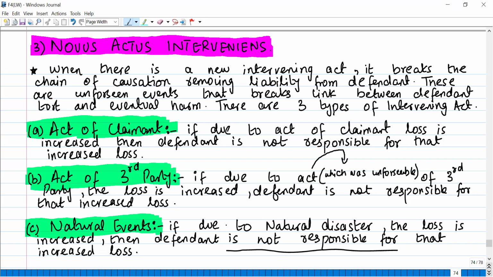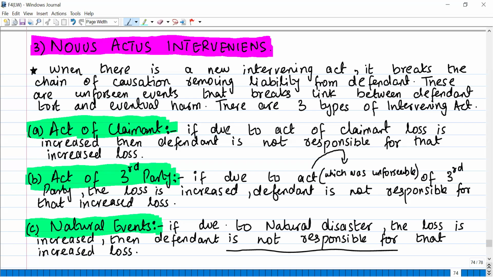Act of third party. If due to an unforeseeable act of a third party the loss is increased, the defendant is not responsible for that increased loss. For example, the defendant committed a tort, and some third party also intervened, and your damage got increased because of that third party. Then the original person, the defendant, will not be liable for that extra loss.